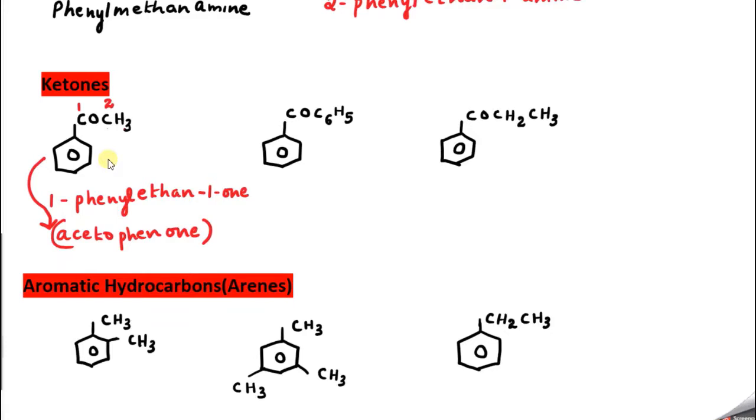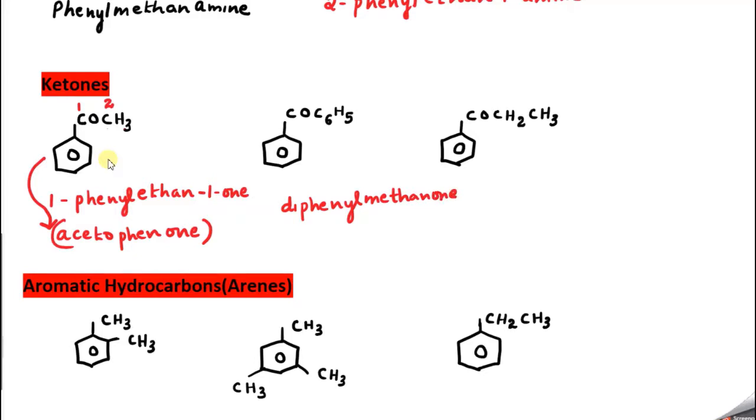Now can you tell me what is the name of this compound? Both are C6H5. One is represented with carbon atoms, the other in the form of a ring. So both are phenyl groups here. So what is the name of this compound? I can say diphenyl, 1 carbon atom, methanone.